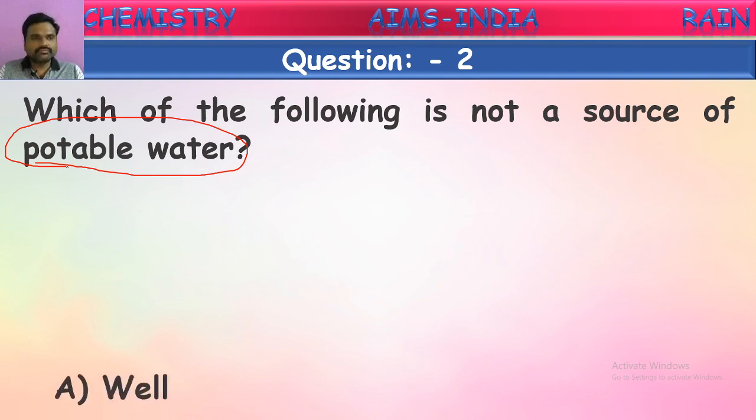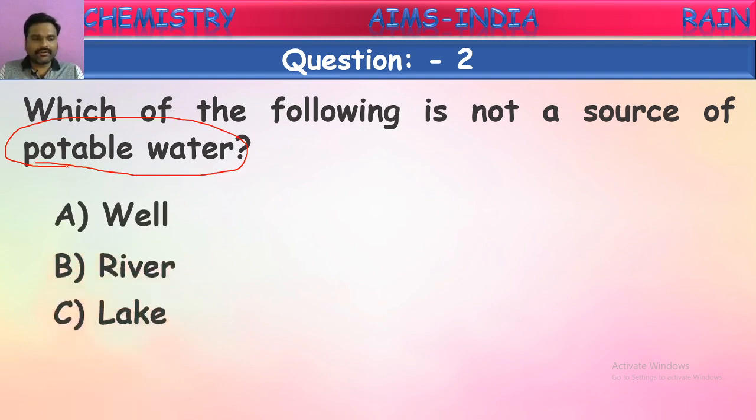See the options now: well water, river water, lake water and sea. Which is not a source of potable water? Yes, any answers, children? Yes, it is correct.